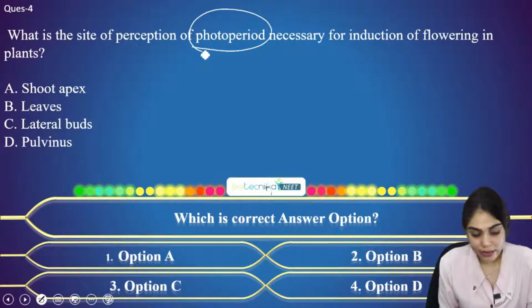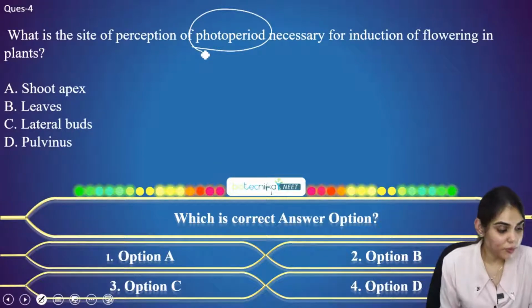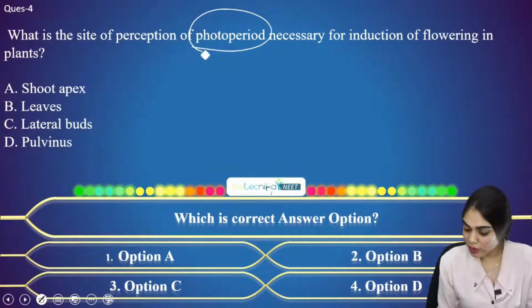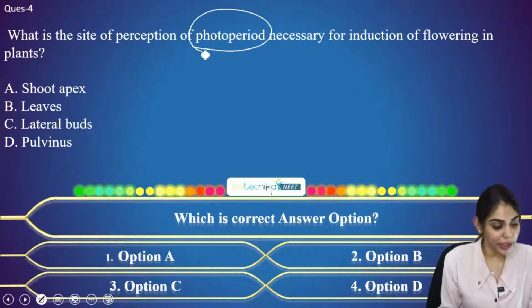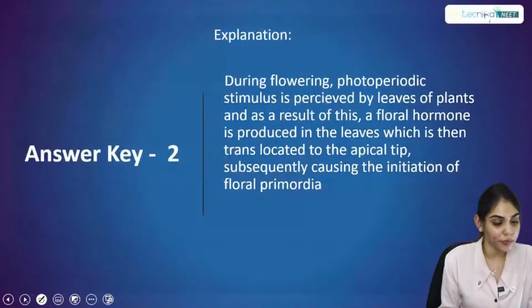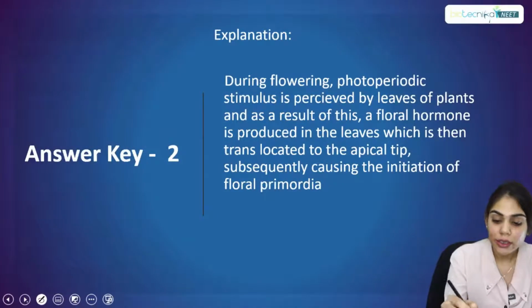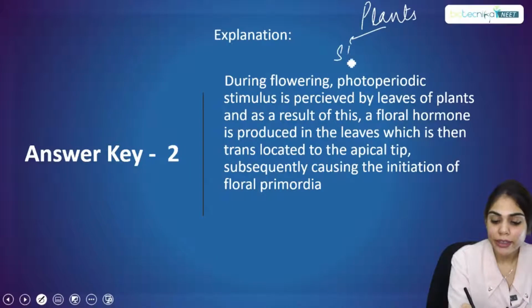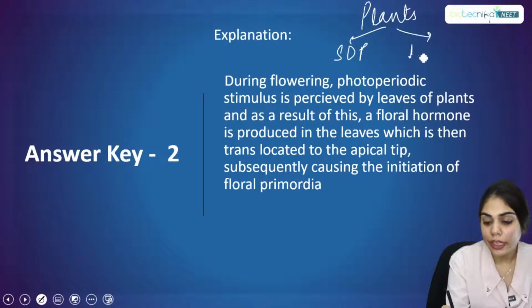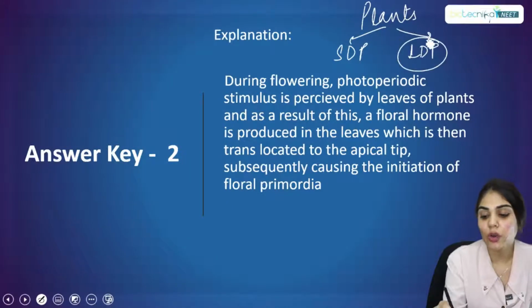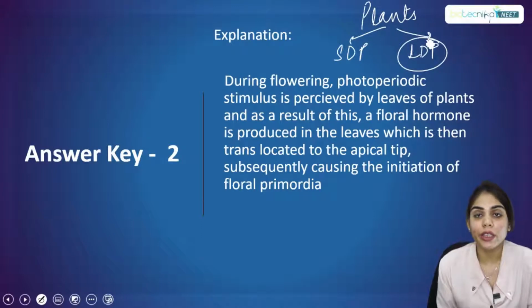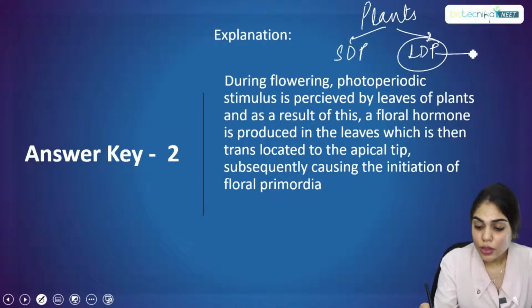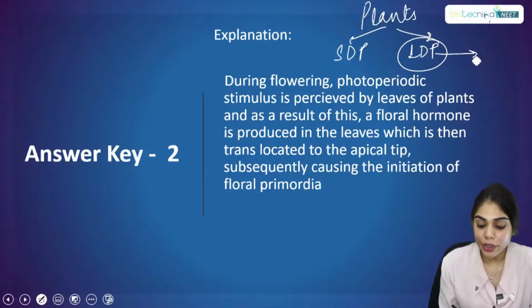That's great. Let's see what's the correct option. So this is a straightforward question, so I'm directly moving to the explanation part. We all know that there are two types of plants: short day plants, and long day plants that require a long photoperiod for flowering. So what happens in the case of photoperiodism?